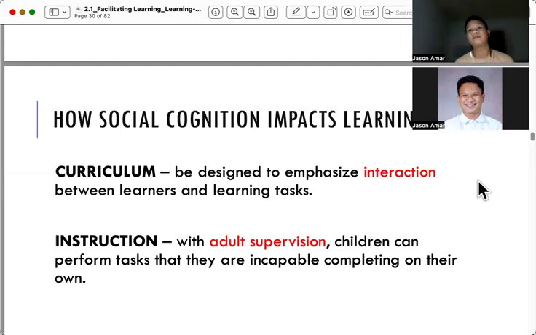The learner can also interact with the book, the learning resource material, the gadget, Google, TikTok. So as long as the learner and another entity are designed as part of the curriculum, the task that we give and the activity that we provide connects it all together, weaving into the idea of social cognition.